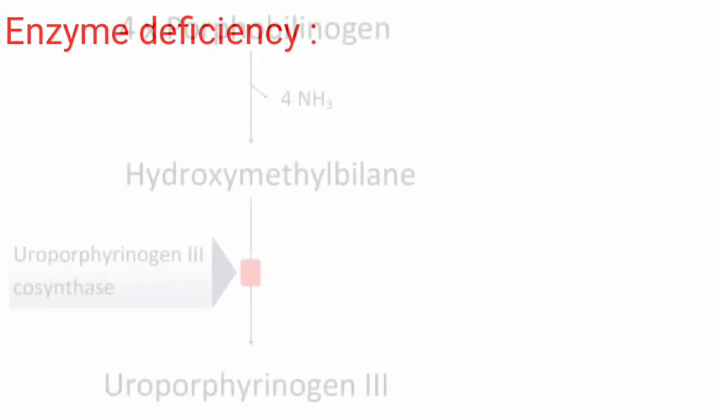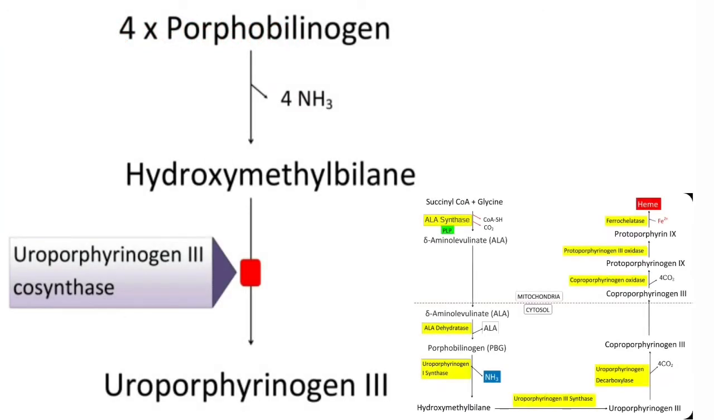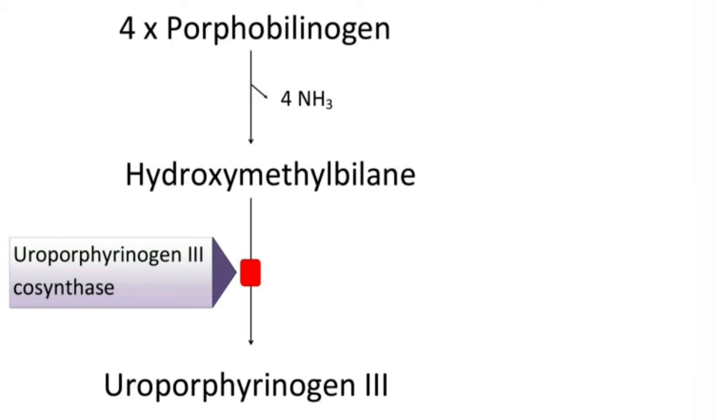The enzyme deficiency here is uroporphyrinogen 3 cosynthase. This enzyme catalyzes the conversion of hydroxymethylbilane into uroporphyrinogen 3. So during this reaction catalyzed by this enzyme, the ring closure and isomerization will happen.